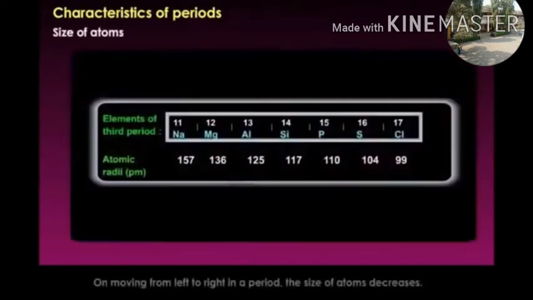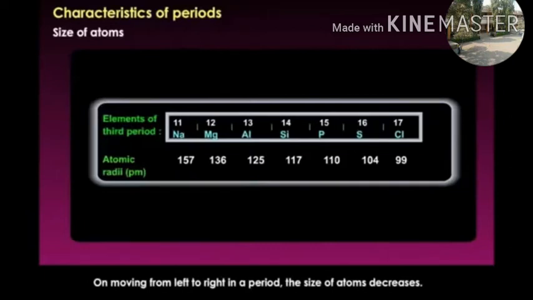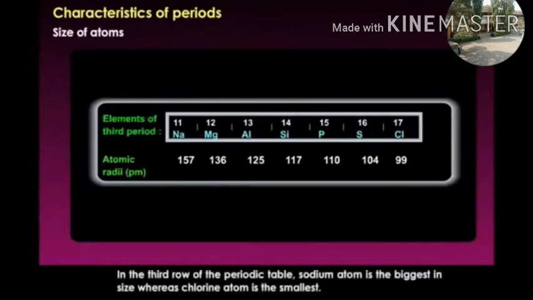Size of atoms. On moving from left to right in a period, the size of atoms decreases. In the third row of the periodic table, the sodium atom is the biggest in size, whereas chlorine is the smallest.